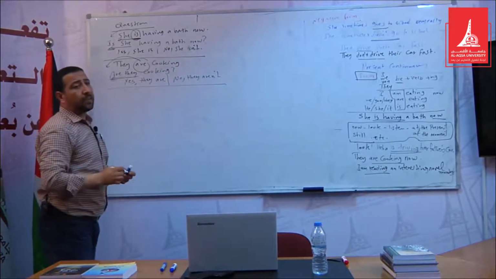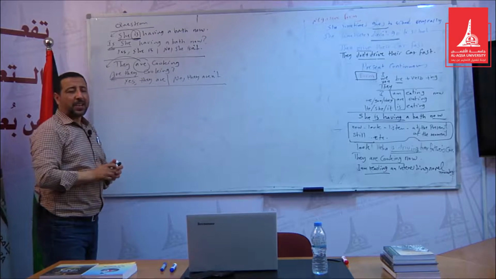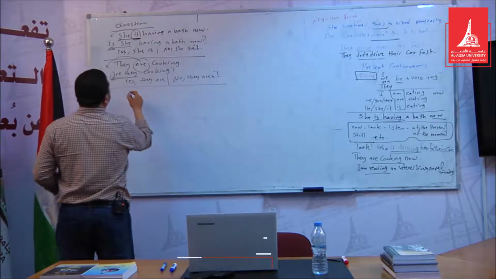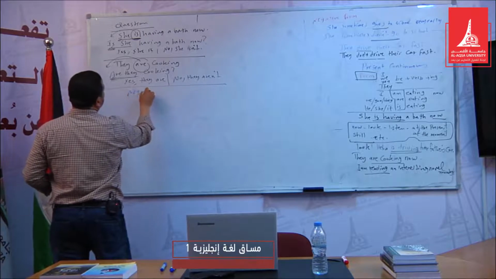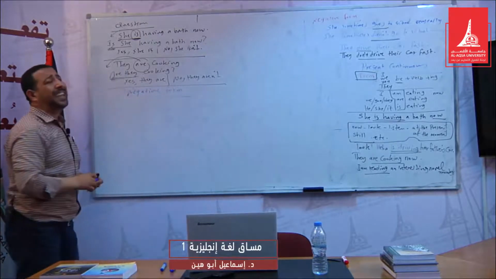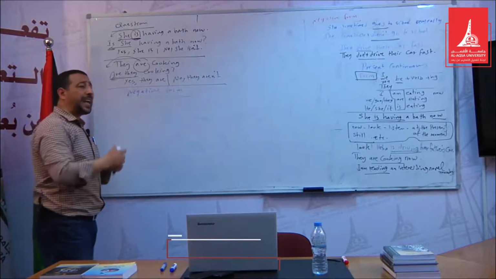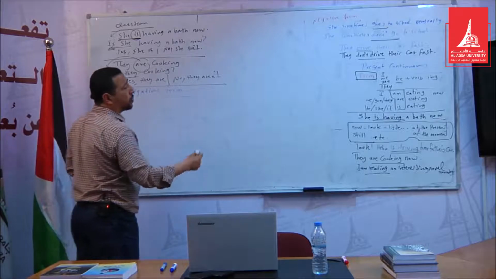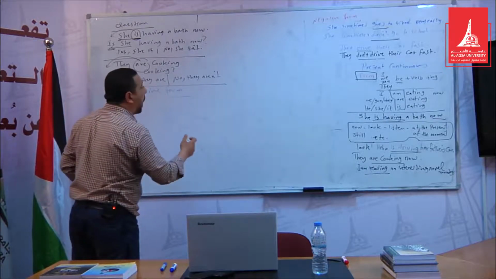In the case of negation, if we would like to talk about the negative form, we just add "not" after the helping verb. So let's have an example. She's having a shower.